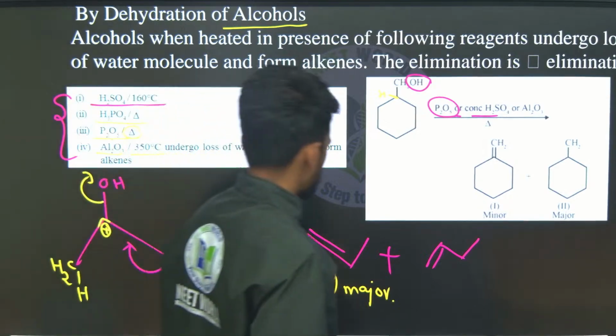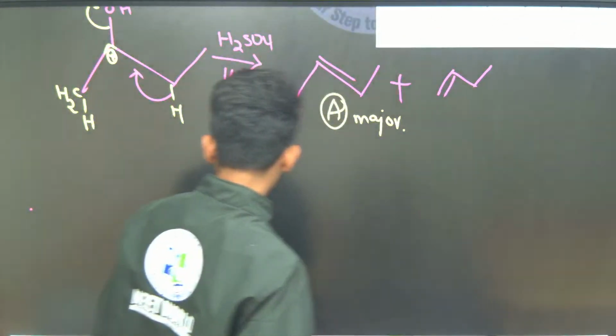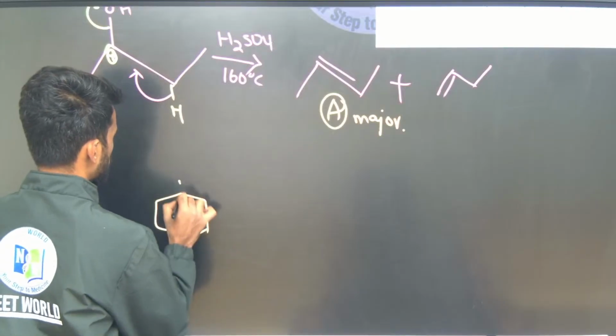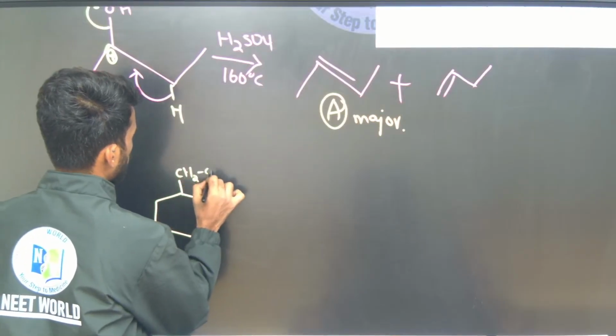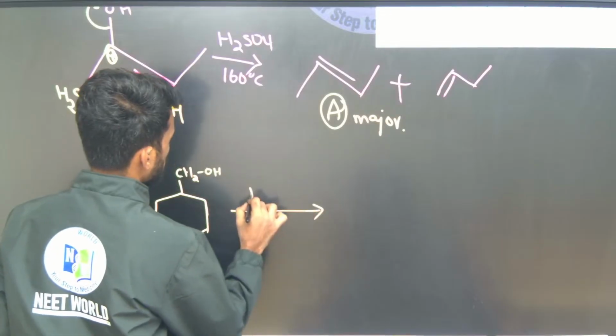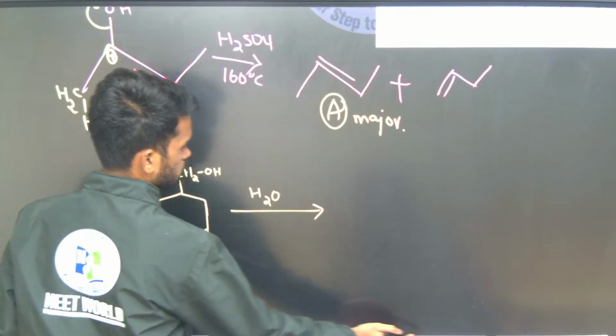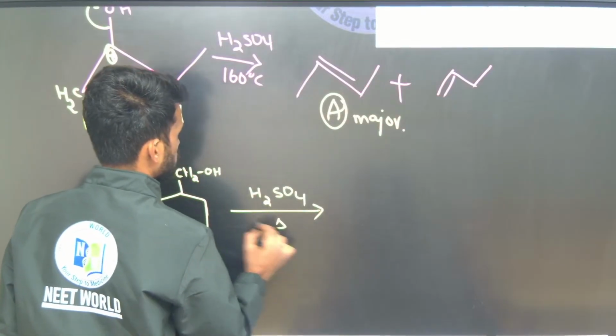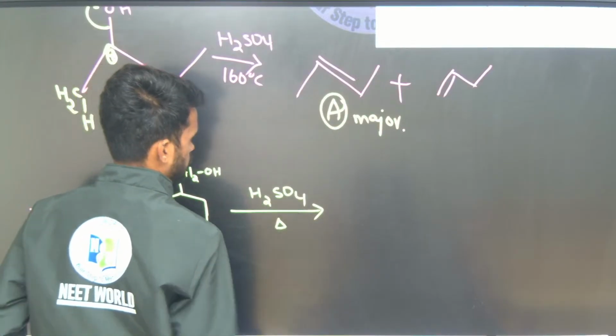Next, after this, look at this reaction. CH2OH is mentioned, so I am writing sulfuric acid here. At temperature, they will mention 160 degrees Celsius. Tell me what happens here.